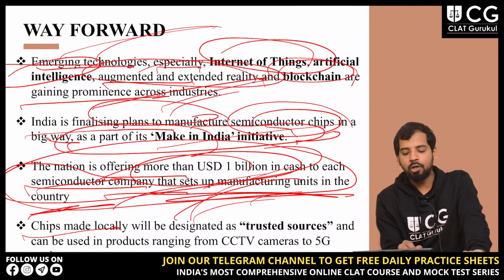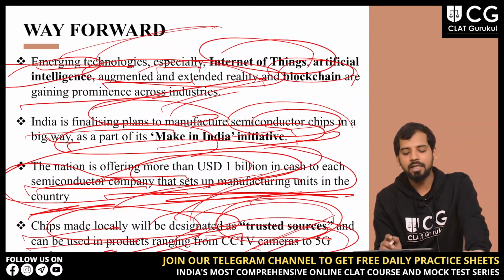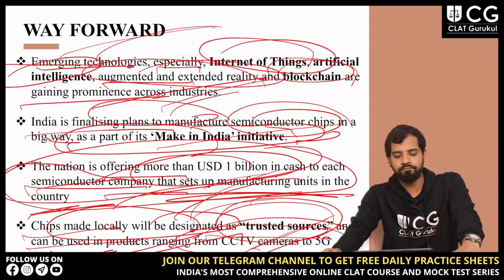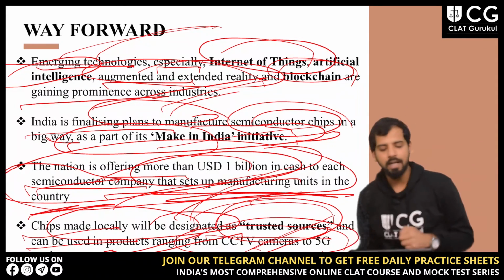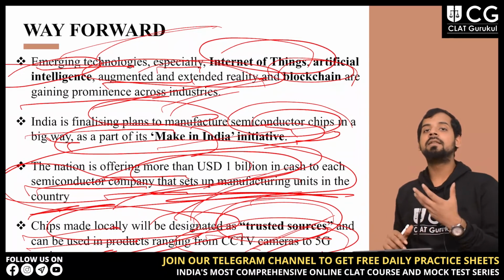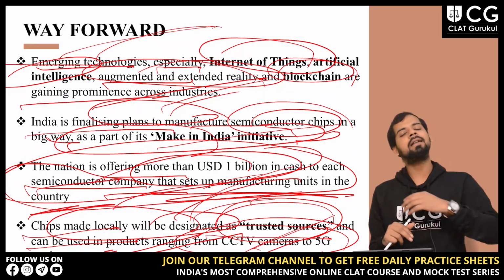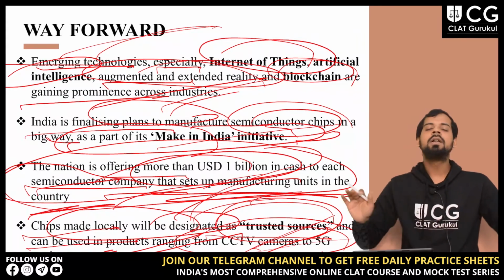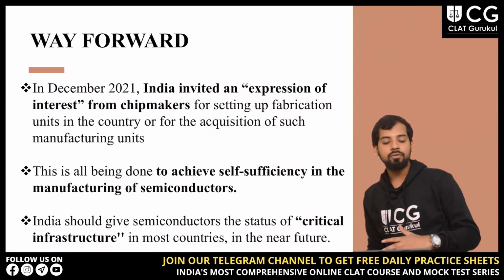Then chips made locally will be designated as trusted sources and can be used in products ranging from CCTV cameras to 5G equipment, right? So basically, if we have a manufacturing hub for semiconductors and these chips are made locally, they will be designated as trusted sources and used in a variety of products, from CCTV cameras to 5G equipment. Next is related to India again.